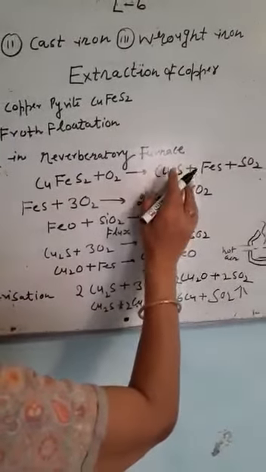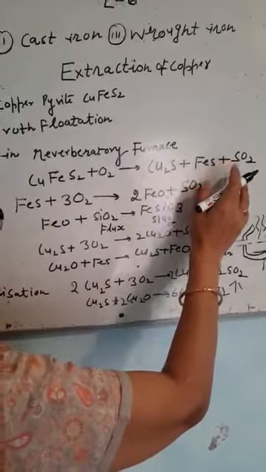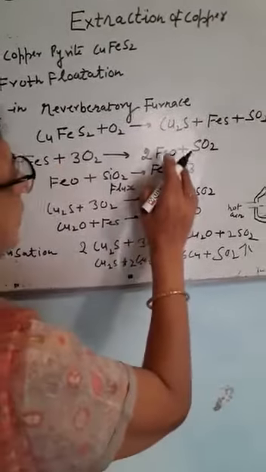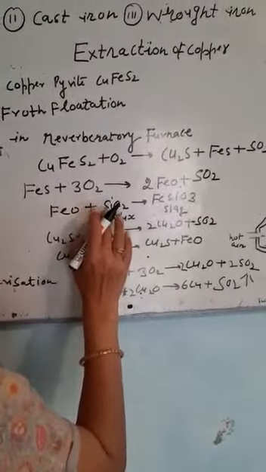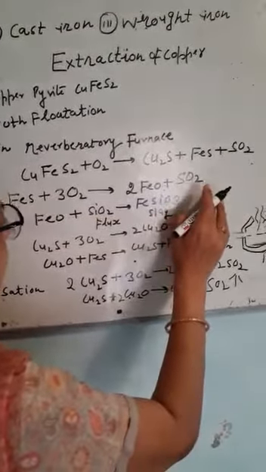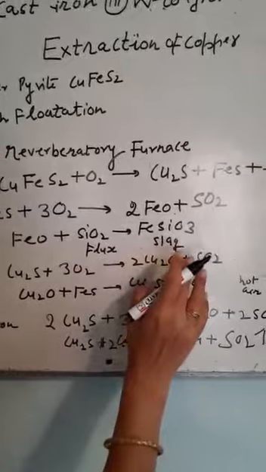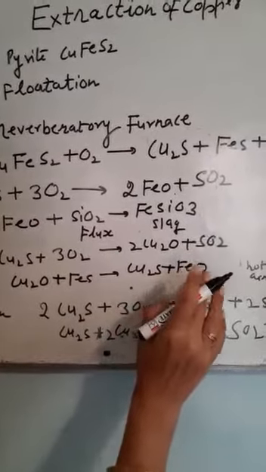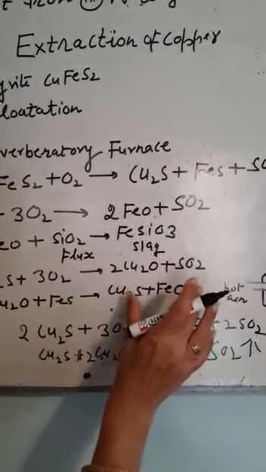The mixture of copper sulfide and ferrous sulfide is added in a blast furnace. From the bottom, hot air is passed. Iron sulfide reacts with hot air. It is converted into iron oxide. Silica is added as flux. It reacts with ferrous oxide and slag is formed. Some copper sulfide is also converted into copper oxide, which combines with FeS to form copper sulfide plus FeO, and the mixture of copper sulfide and FeO is known as copper matte.